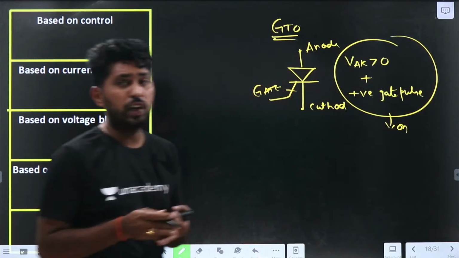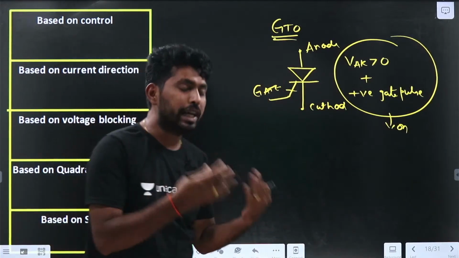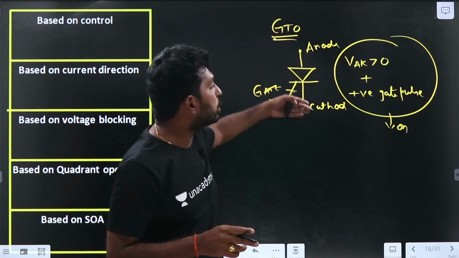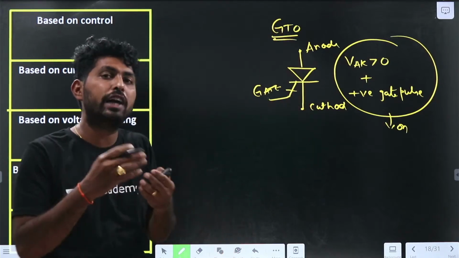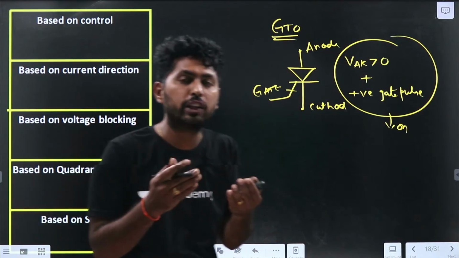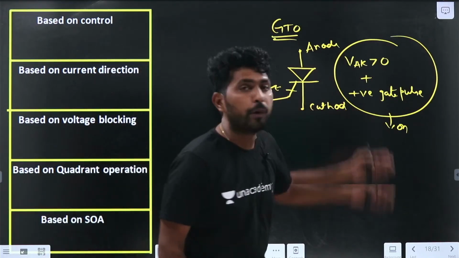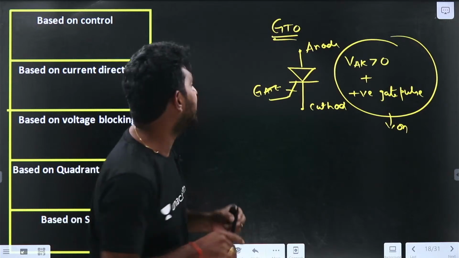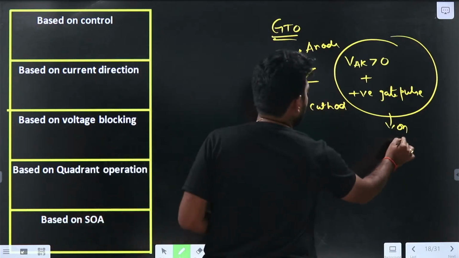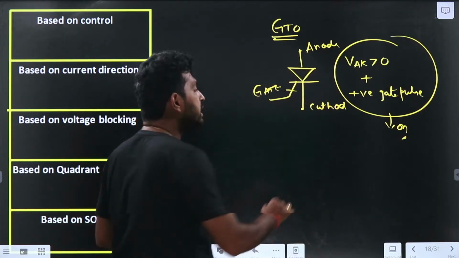So it has the control terminal, similar to the SCR. It has anode and cathode. When the voltage across anode and cathode is greater than 0, and after that if I apply the positive gate pulse, the GTO is in the on condition. So the on state is controllable.